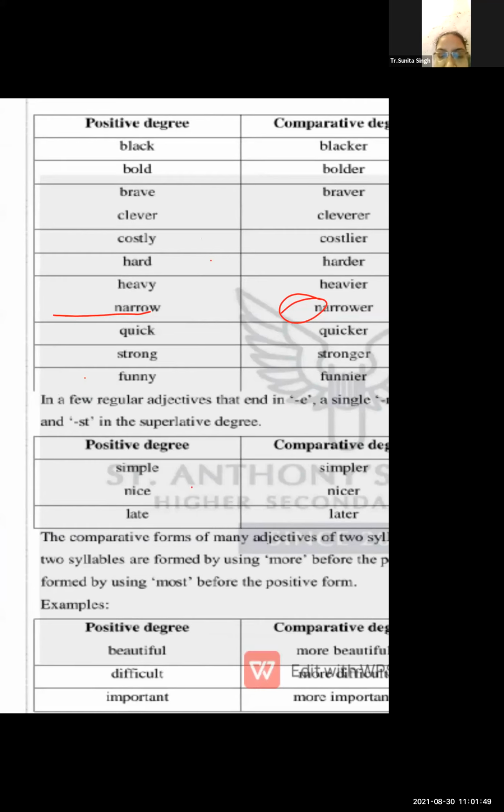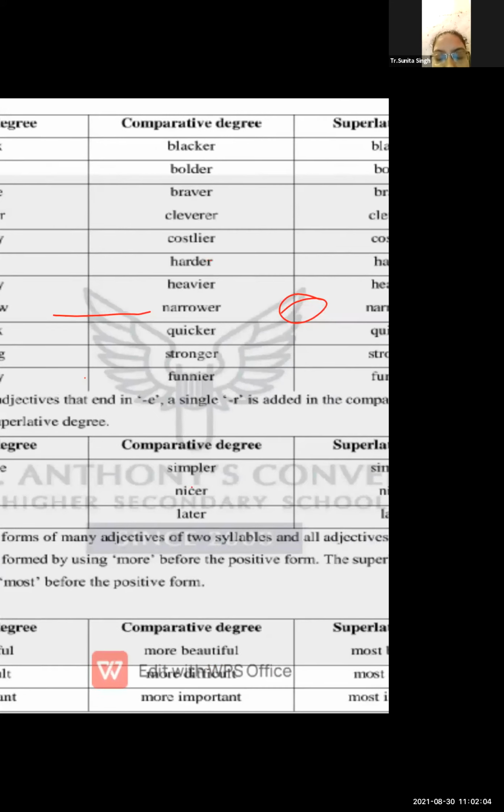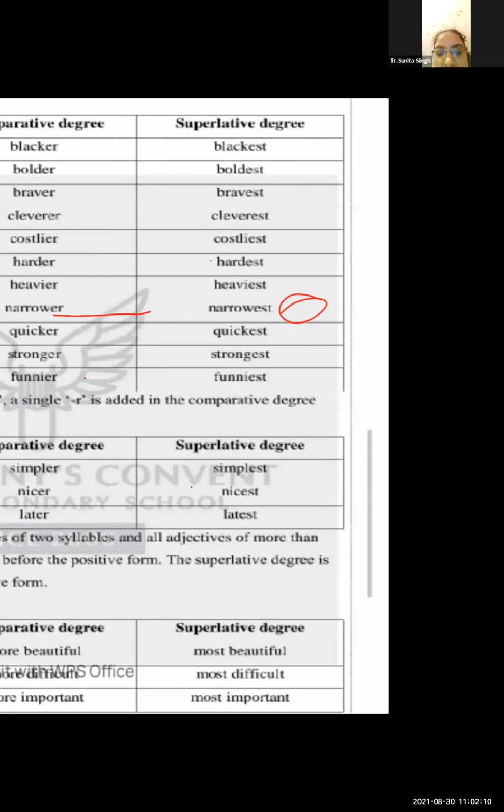Now let us see the next example. There are such kinds of words, students, where you do not need to add er or est. For example, beautiful. If you start comparing beautiful, it is more beautiful. And superlative, most beautiful.